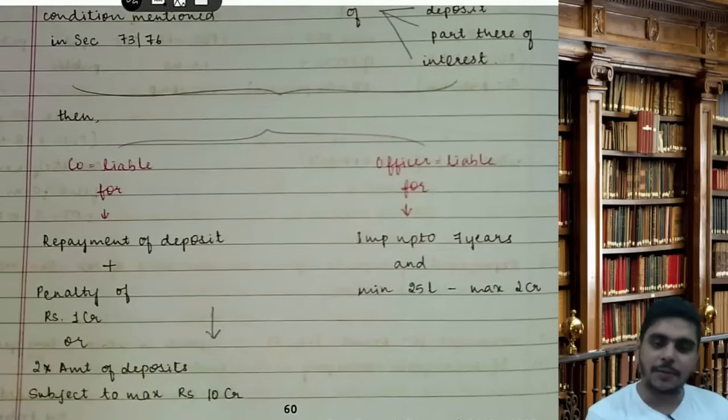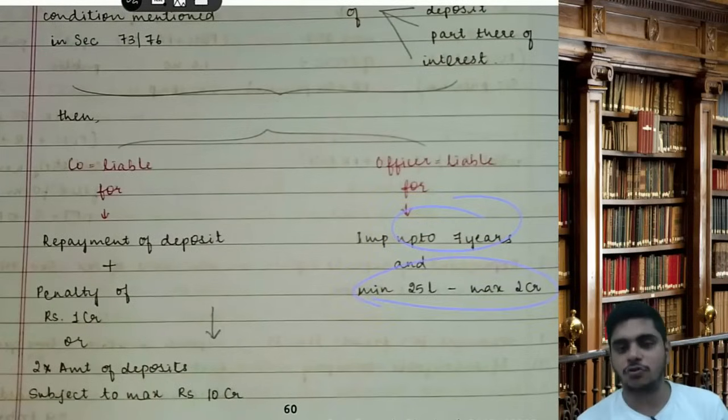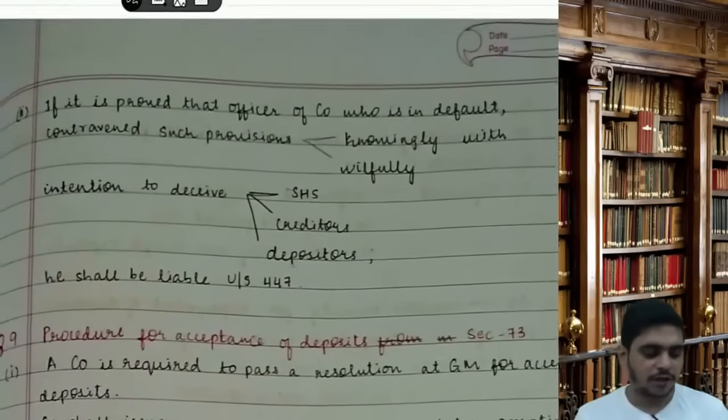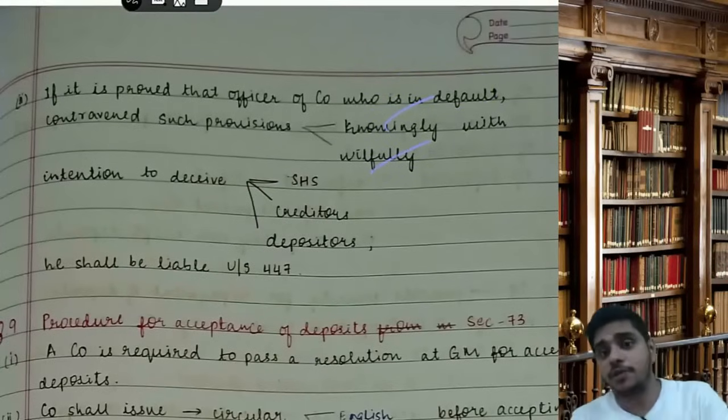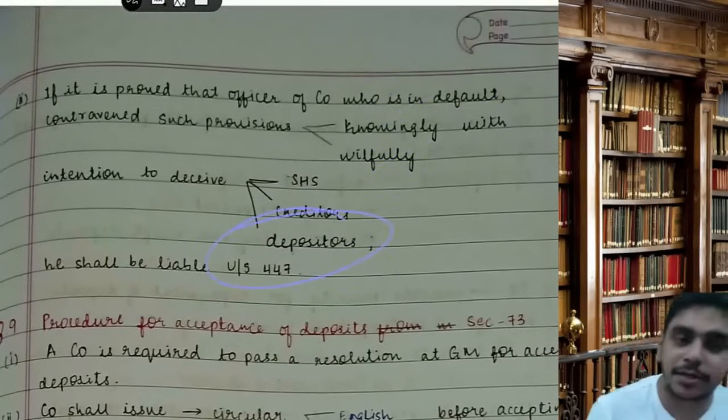An officer will be liable for imprisonment up to 7 years and a fine of 25 lakhs to 2 crore. If it is proved that the officer of the company who is in default has contravened such provisions knowingly, willfully, with intention to deceive the shareholder, creditor, or depositor, he will also be liable under section 447.